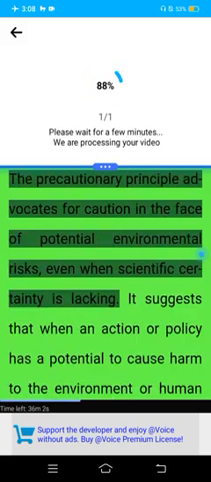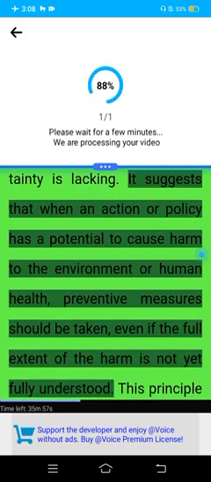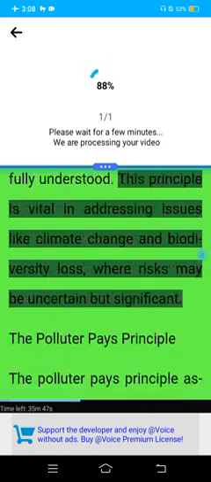Ethical principles for environmental decision-making. The precautionary principle. The precautionary principle advocates for caution in the face of potential environmental risks, even when scientific certainty is lacking. It suggests that when an action or policy has the potential to cause harm to the environment or human health, preventive measures should be taken, even if the full extent of the harm is not yet fully understood. This principle is vital in addressing issues like climate change and biodiversity loss, where risks may be uncertain but significant.